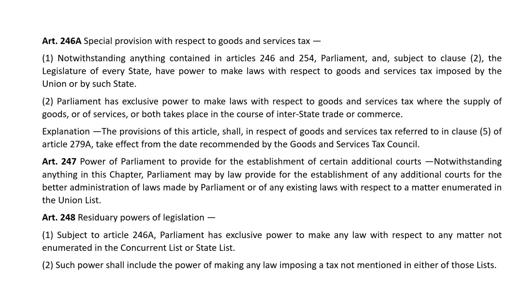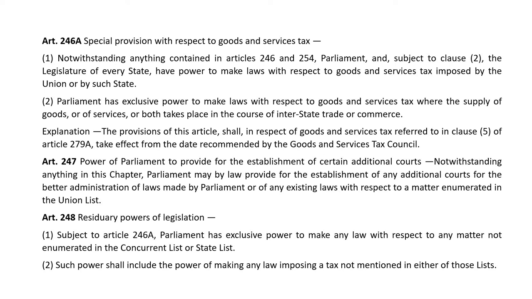Article 246A. Special provision with respect to goods and services tax. Notwithstanding anything contained in Article 246 and 254, Parliament and, subject to Clause 2, the legislature of every state has power to make laws with respect to goods and services tax imposed by the Union or by such state. Parliament has exclusive power to make laws with respect to goods and services tax where the supply of goods or of services or both takes place in the course of interstate trade or commerce.